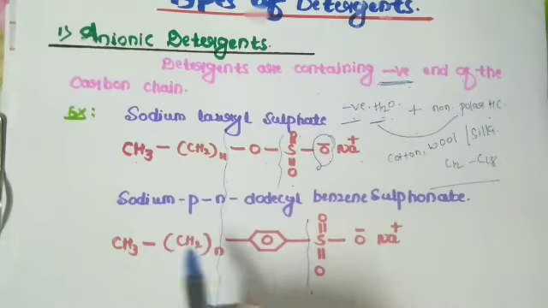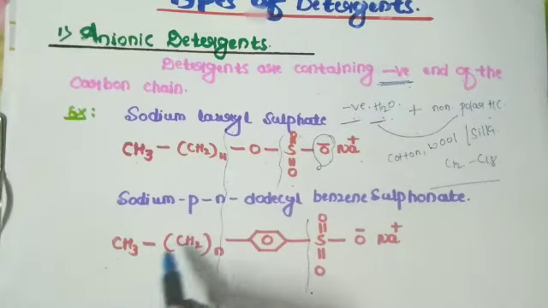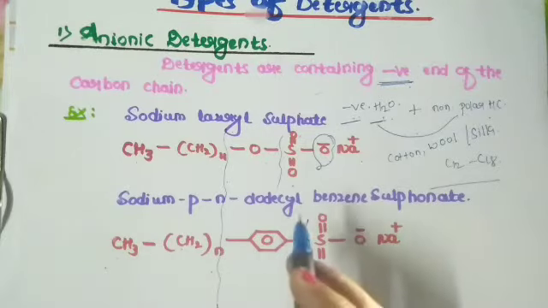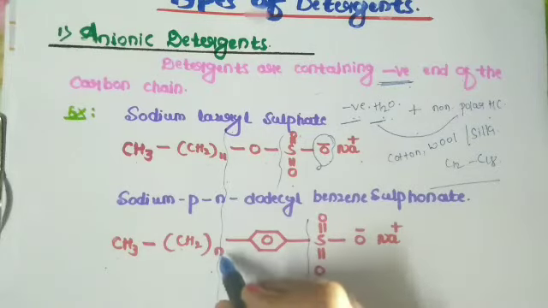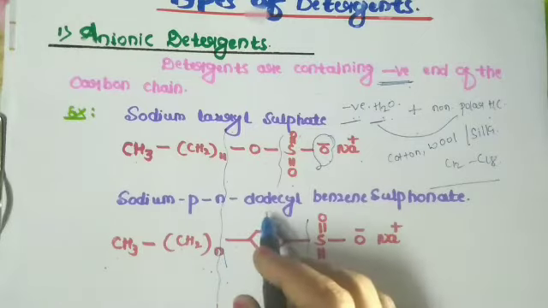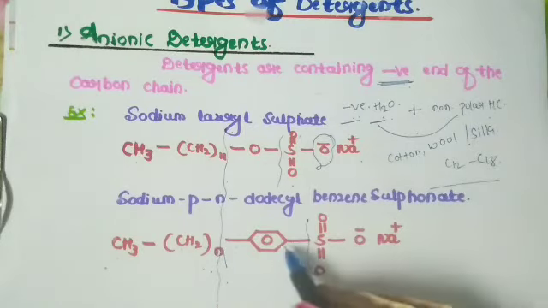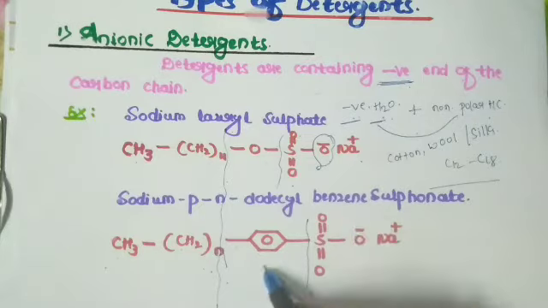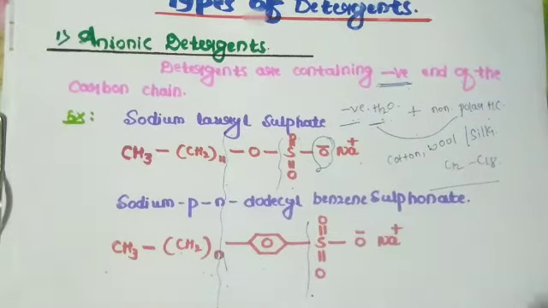Here this is also the same, CH3CH2, n times, or better, you can take CH2 nine times. Then its name is sodium dodecyl benzene sulfonate, and here the benzene is there, so that's why its name is benzene sulfonate. So this is about the anionic detergent.